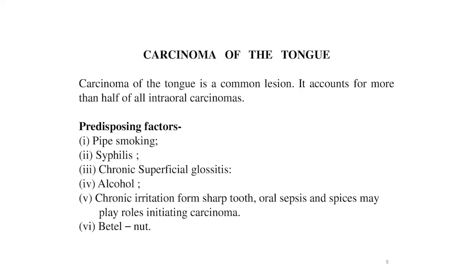Now the next point of this lecture is the carcinoma of the tongue. Carcinoma of the tongue is a common lesion. It accounts for more than half of all intraoral carcinomas. Predisposing factors of the carcinoma of the tongue are pipe smoking, syphilis, chronic superficial glossitis, alcohol, chronic irritation from a sharp tooth, oral sepsis and spices. Betel nut, all these are the predisposing factors of the carcinoma of the tongue.